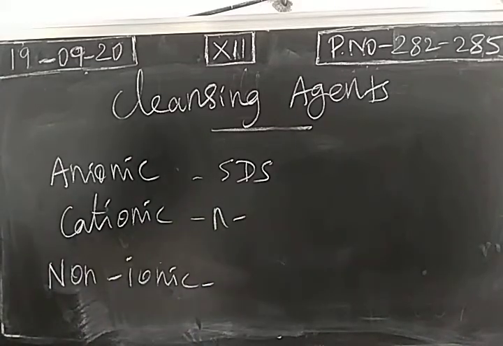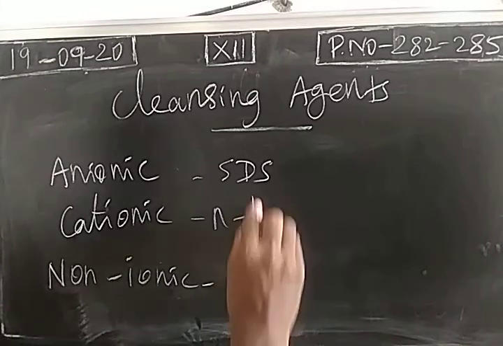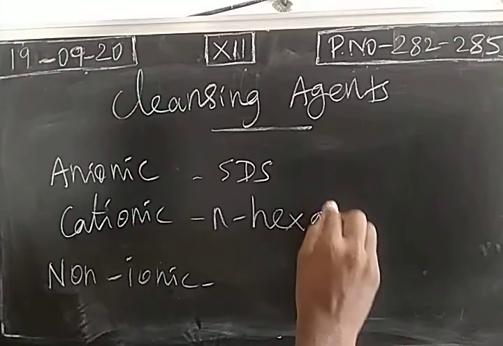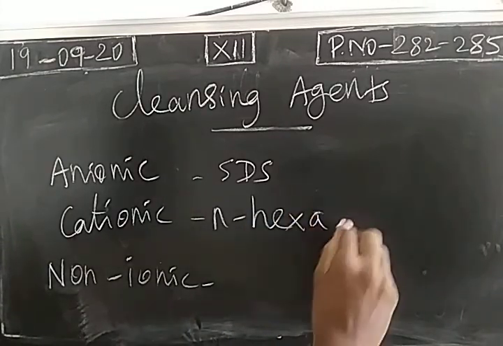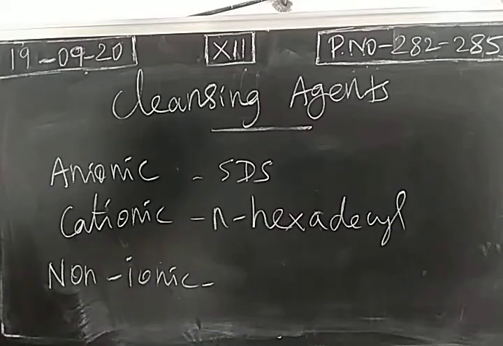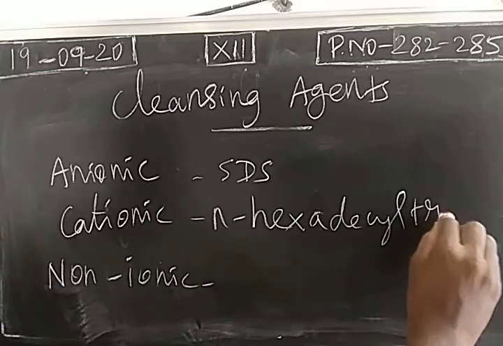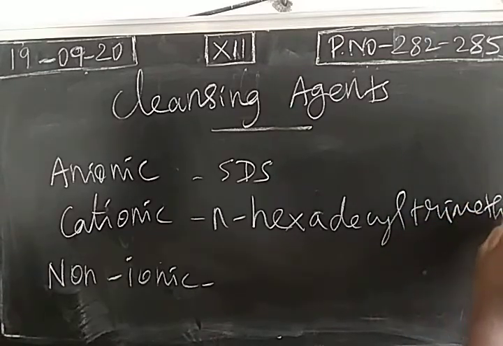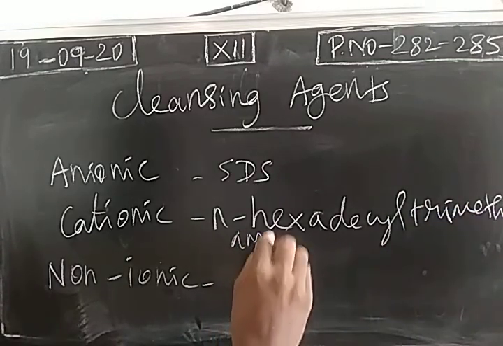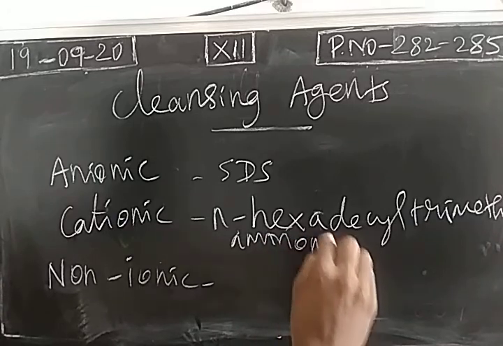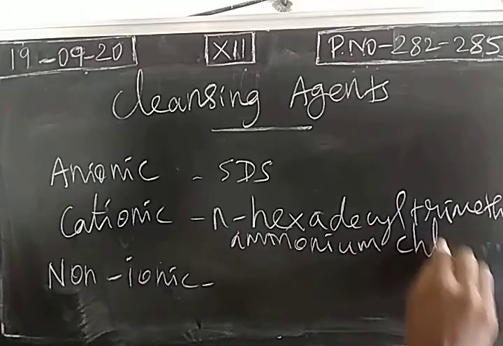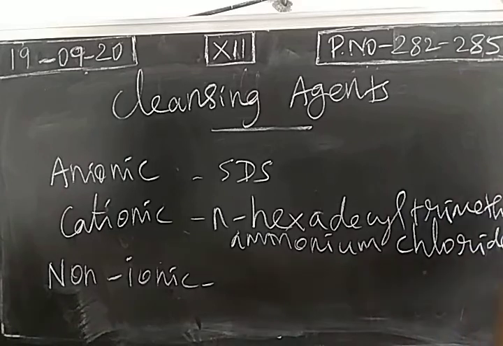Cationic detergent, example N-hexadecyl trimethyl ammonium chloride. So this is the common name. We have the IUPAC name also.